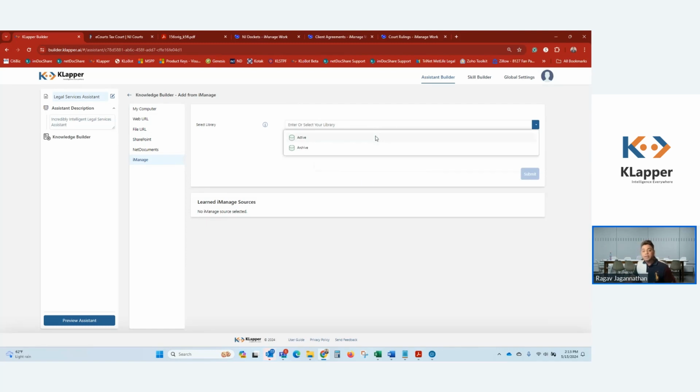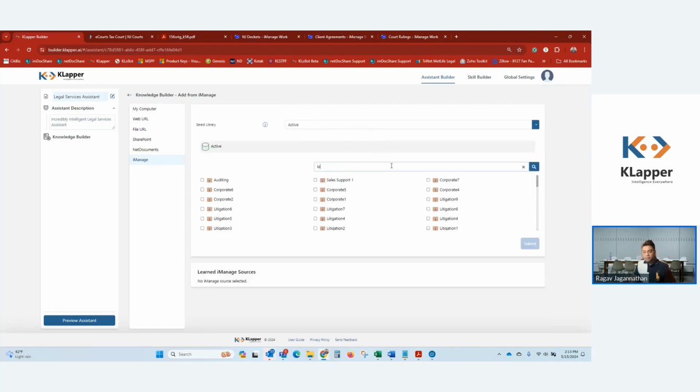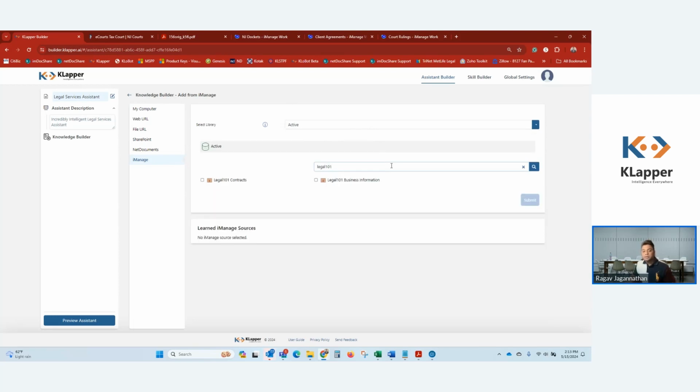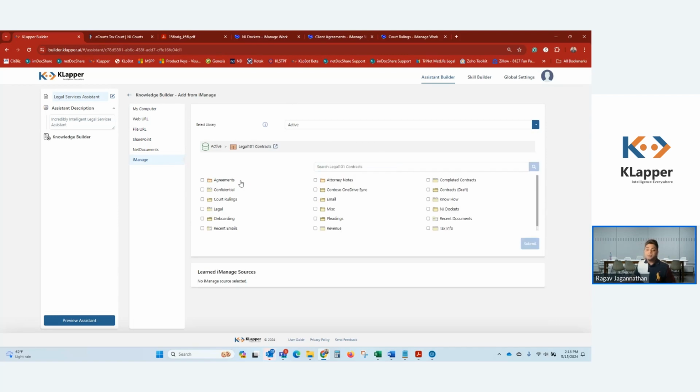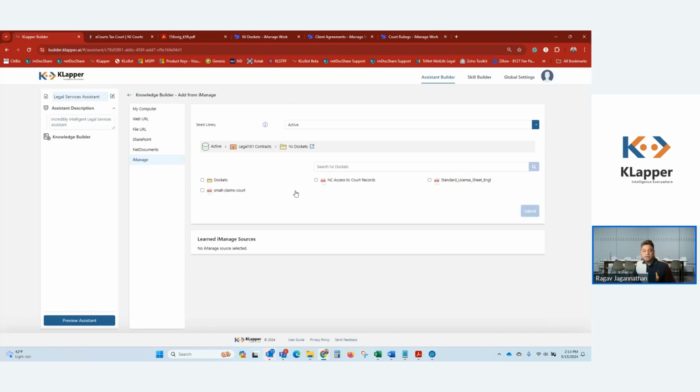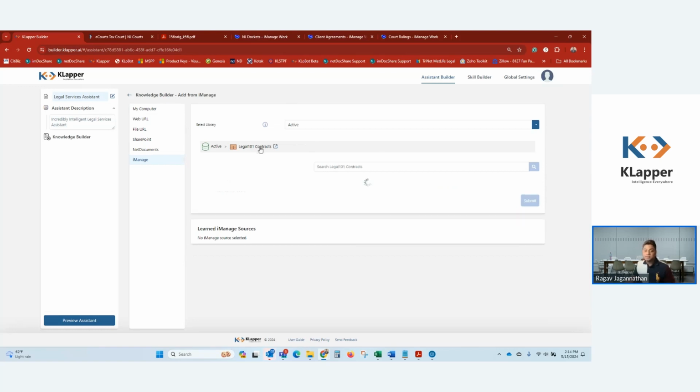I'm just going to do a live connection to this active library and pick one of my workspaces here called Legal 101 Contracts. This is me browsing an iManage location live within the KLapper Assistant Builder platform. For the purpose of this demo, I'm going to train this on the NJ dockets location. Let's quickly look at what the content is in here. It has a bunch of PDF documents, a folder, and some nested folder documents. We'll look at that later. For now, I'm just going to train it.